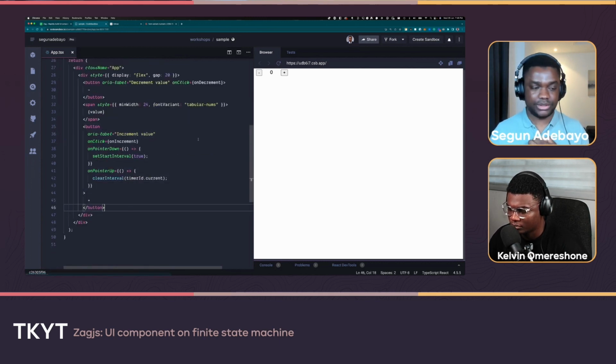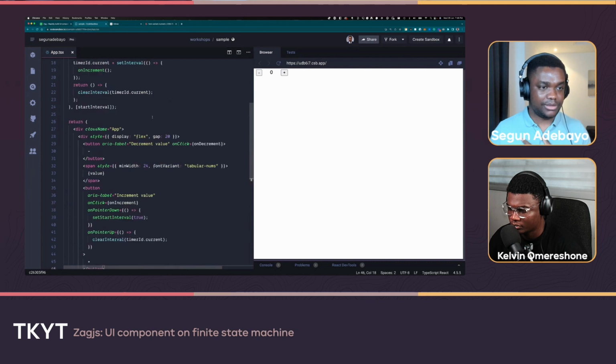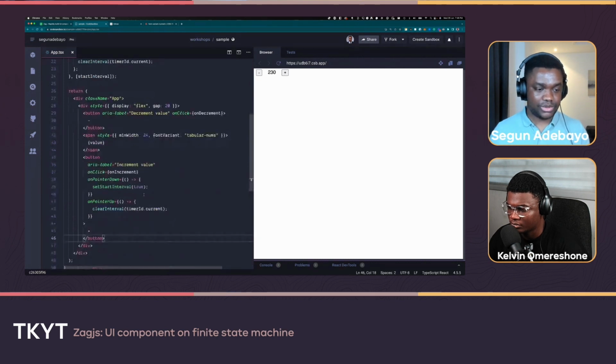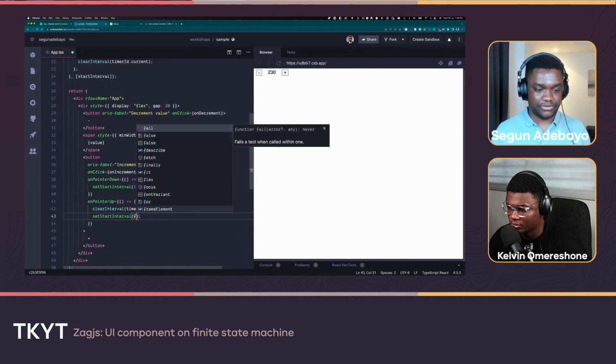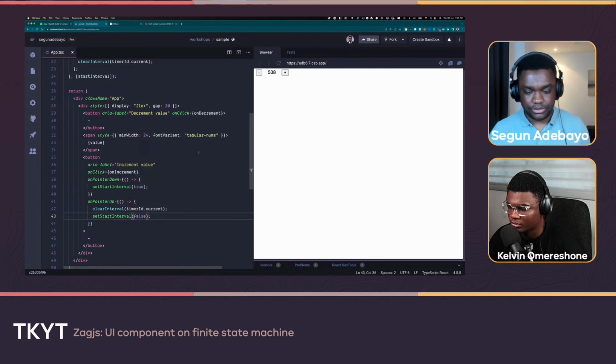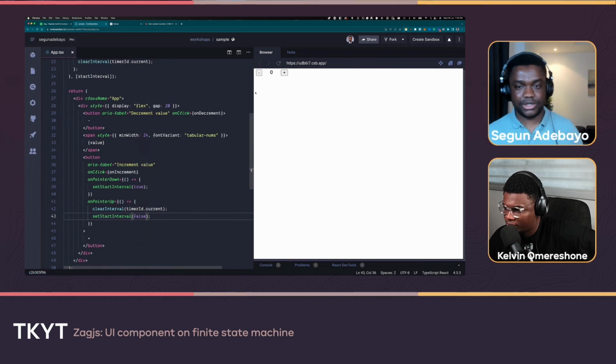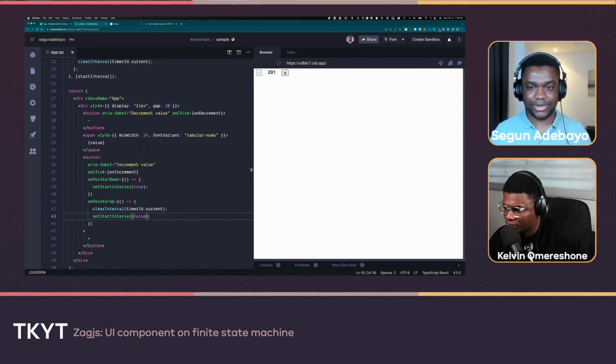So now we attach all this logic to the plus button. If you just do pointer down, pointer up, pointer down, pointer up, you can see that there's definitely a bug in there as well, because what we need to do is, after we do pointer up, we set the start interval back to false. So here now we do pointer down, pointer up, pointer down, pointer up, increment, increment.